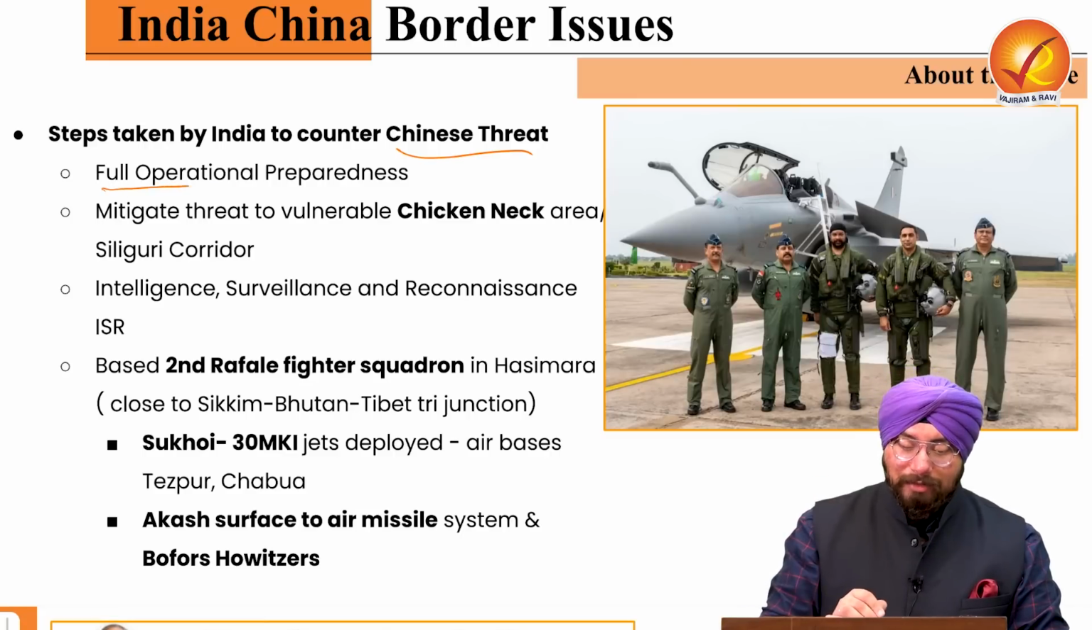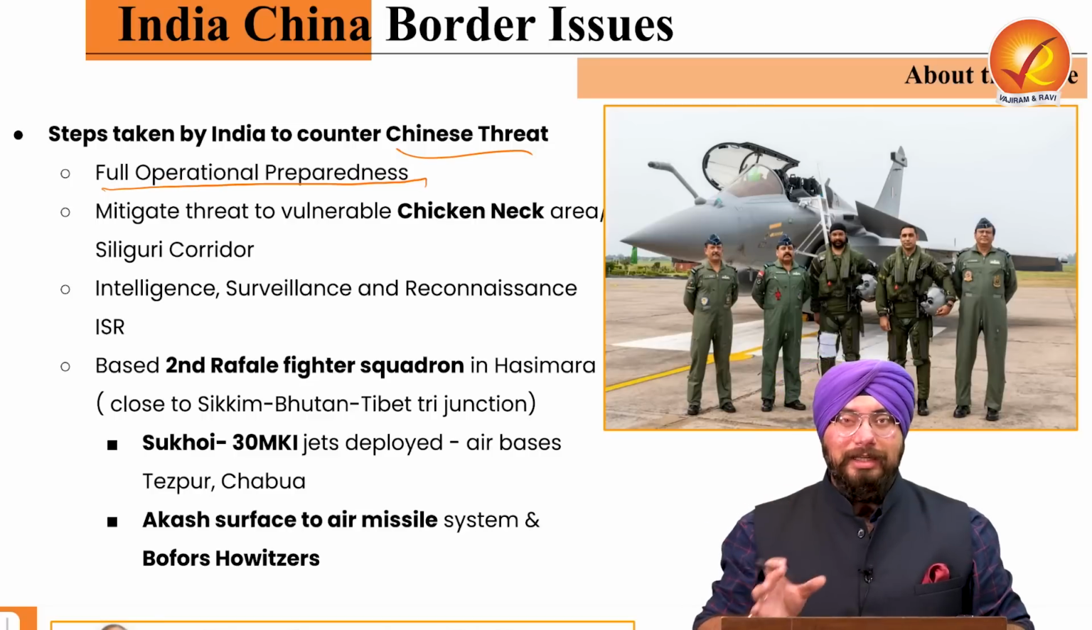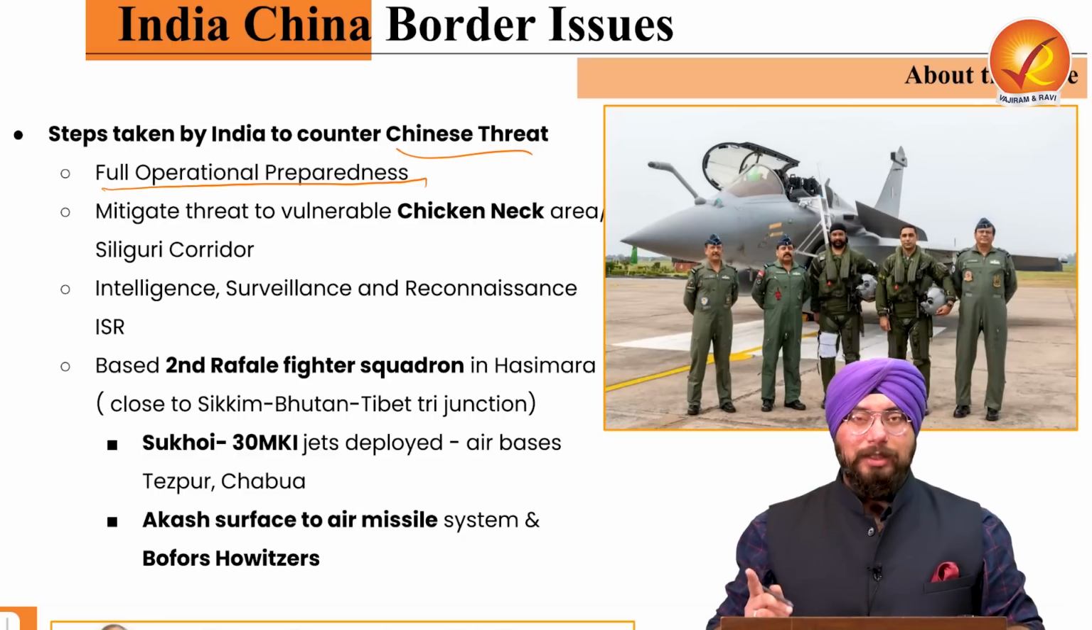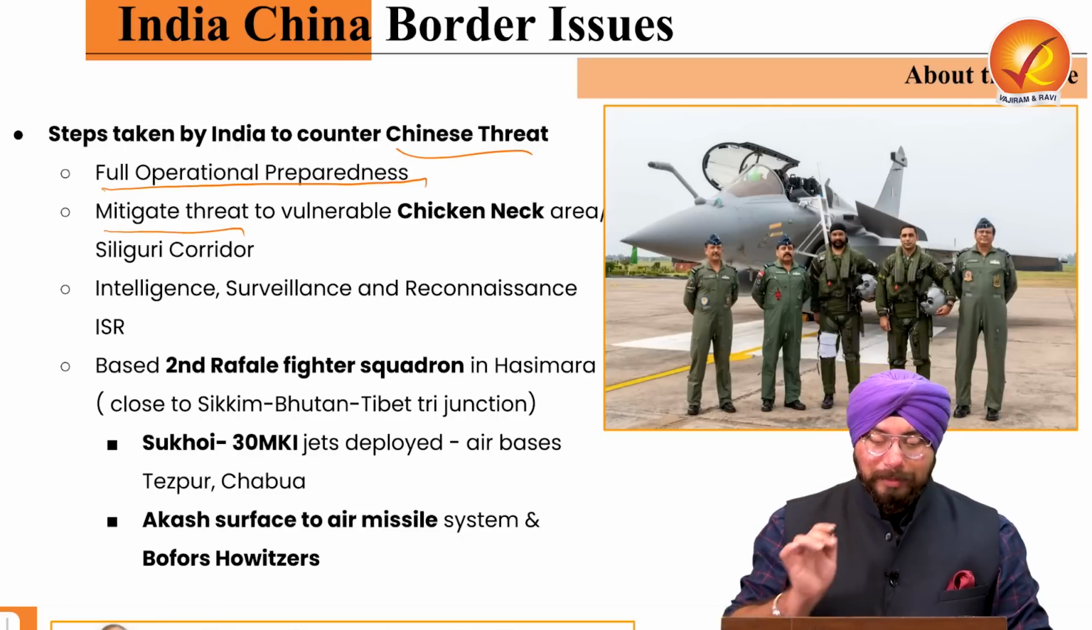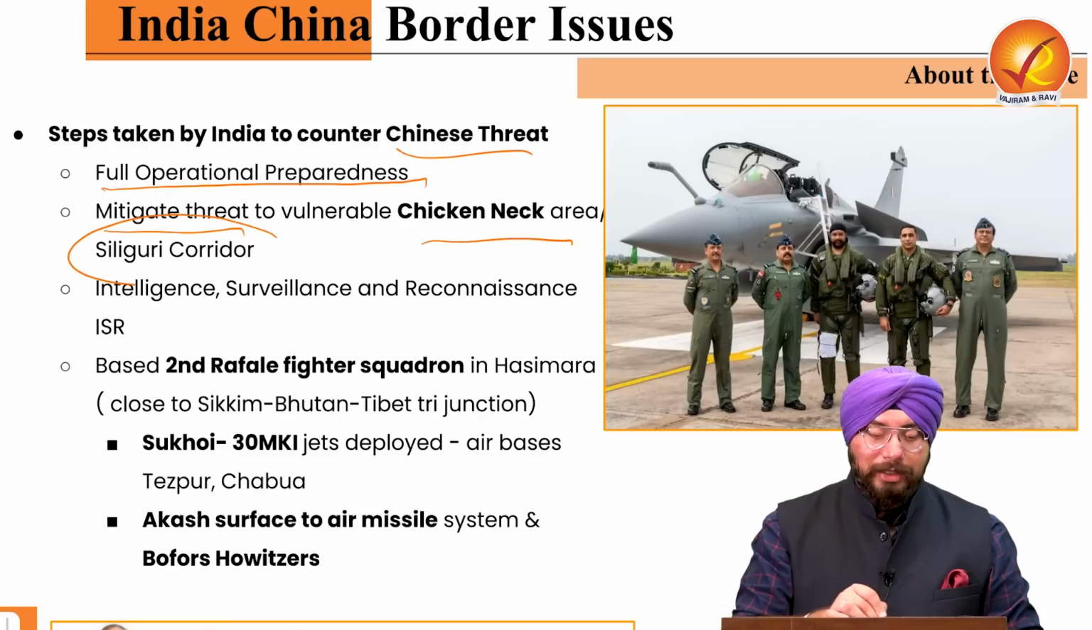First is that we are having full operational preparedness. That is, we are operationally fully prepared. Our armies are very well equipped. That is the first thing. And also, we have to mitigate the threat to the vulnerable chicken neck area, that is the Siliguri corridor.